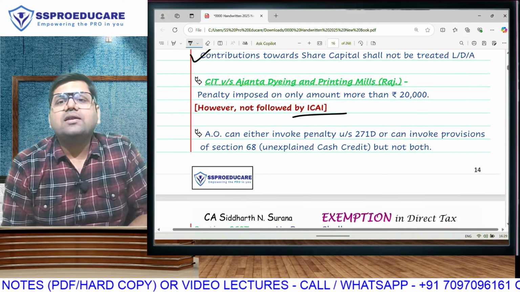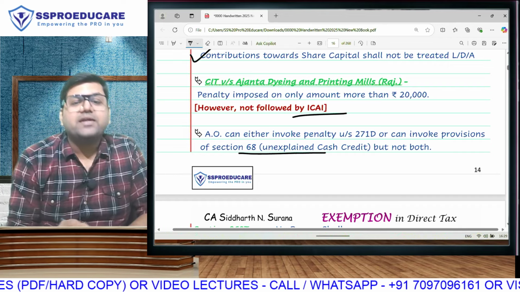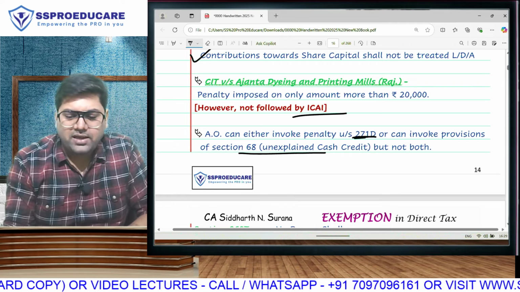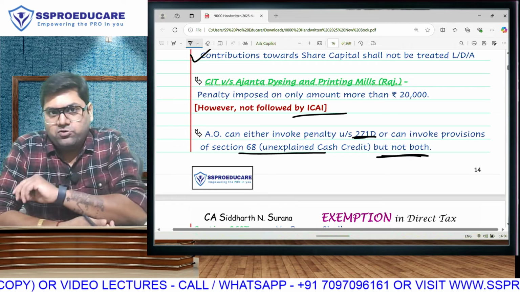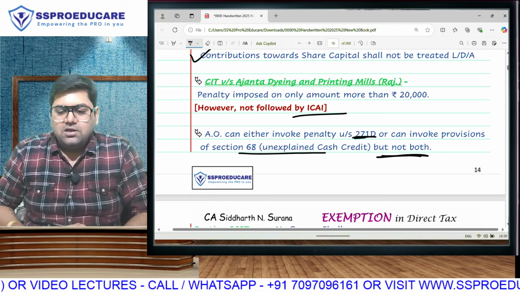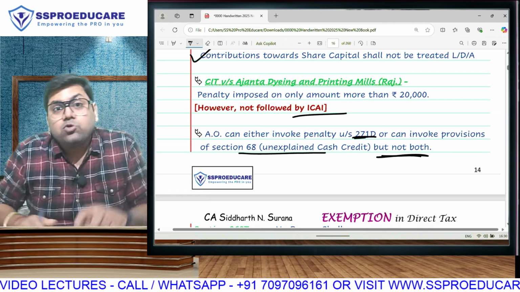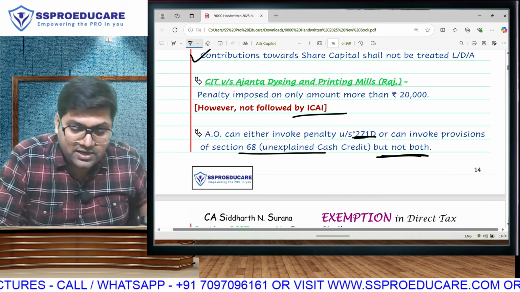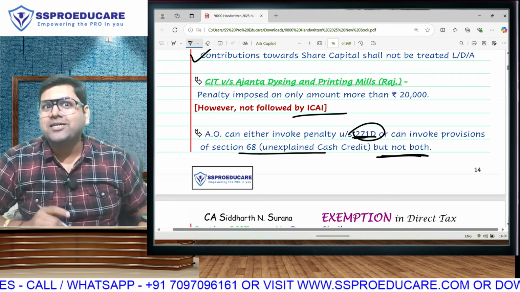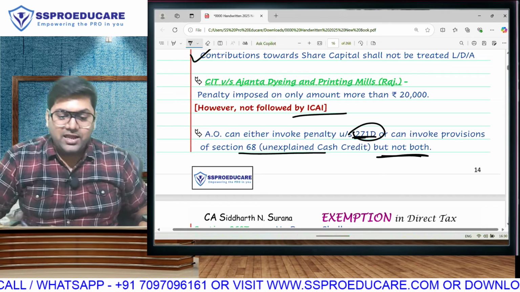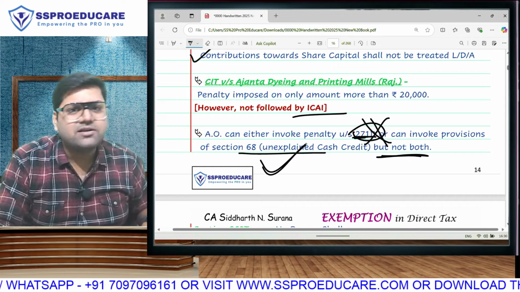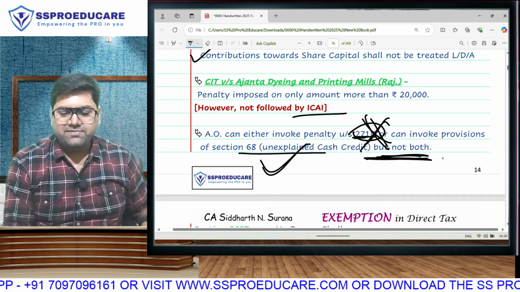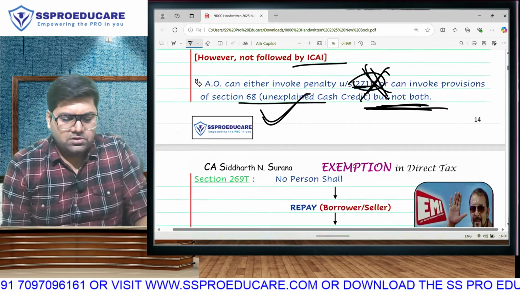And of course, the AO can either call it an unexplained cash credit, that is concealed income, or he can levy the loan penalty. AO can never levy both. See, if there is cash found with me, AO will ask me the source. I tell him, sir, this is a cash loan. So he has a choice to believe the story or not. If he believes my story, then he will levy the cash loan penalty. Then he can't call it unexplained, and can't levy 68. And if he does not believe my story, then he can call it undisclosed, concealed income and levy that penalty. But then he can't levy this. Ultimately, he can levy only one. He cannot levy both penalties.